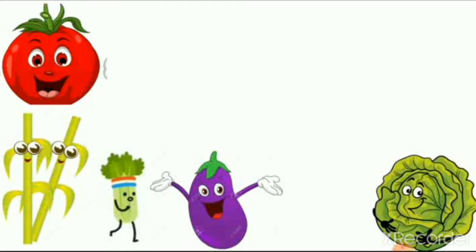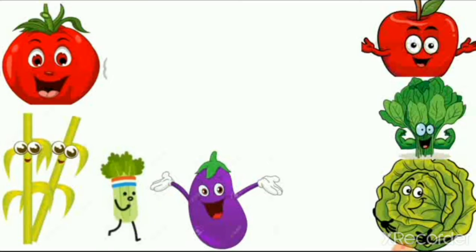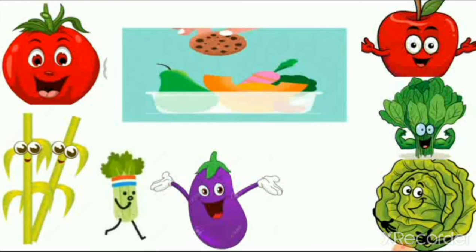Now let's see the pictures here. The first is tomato, sugarcane. What are they? You can see here tomato, sugarcane, coriander, brinjal, cabbage, spinach, apple, and they are all food we eat.